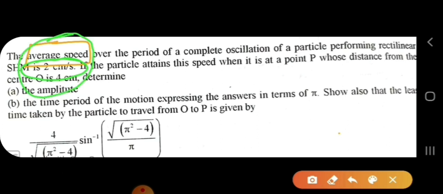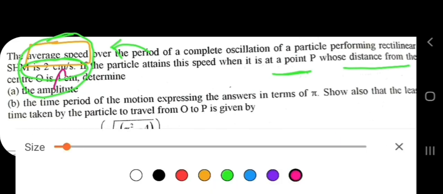If the particle attains this speed of 2 centimeter per second when it is at point P, whose distance from the center is 4 centimeter, then determine two things we have to find out. One is the amplitude and second is the time period. So we'll solve this problem, how it can be solved.